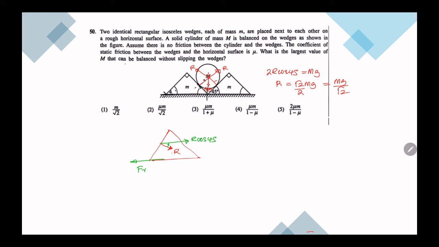In addition to weight mg, we also have a component of this reaction, R sin 45. So the reaction from the floor on the wedge, R dash, is equal to mg plus R sin 45. Fr is equal to mu R dash, which is mg plus R sin 45.